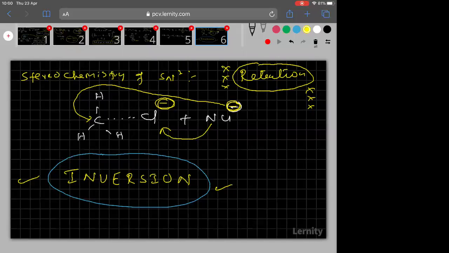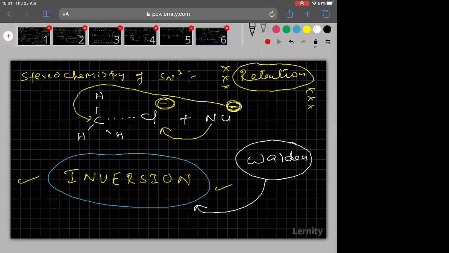I think everyone is able to follow. And this inversion was first observed by a scientist called Walden. Walden is the first scientist who observed this. So this inversion is called Walden inversion. I think you understood my point here.